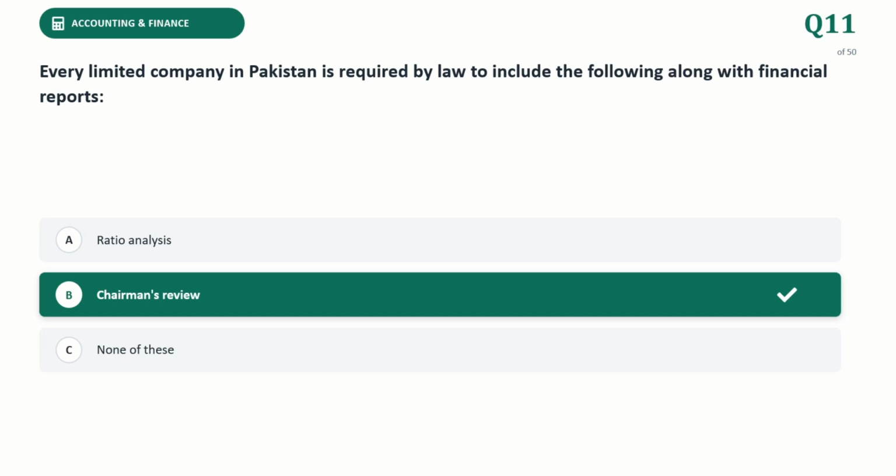Under the Securities and Exchange Commission of Pakistan and the provisions of the Companies Act 2017, listed public limited companies in Pakistan are legally mandated to present a chairman review report alongside their annual audited financial statements to summarize the overall performance of the company and the effectiveness of the board.